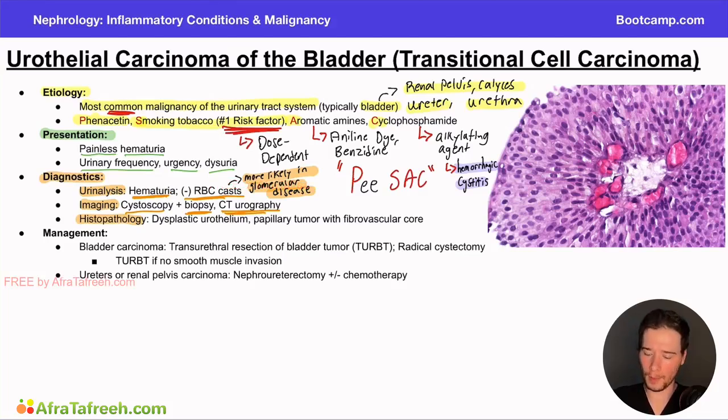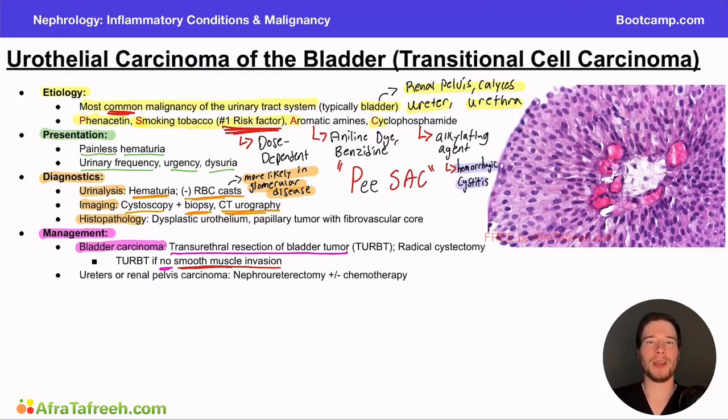Now, when we move on to our management options here, there's a couple key things I want you to keep in mind. And the primary thing I want you to note from the question is, does it involve smooth muscle invasion? That is to say, has the cancer spread from the superficial surfaces in the bladder to the muscle surrounding it? Because this is going to change our treatment option. Now, when it comes to treating a bladder carcinoma, you're going to do one of two things. If there is no smooth muscle involvement, there's no invasion into the smooth muscle, you're going to do something called a transurethral resection of the bladder tumor.